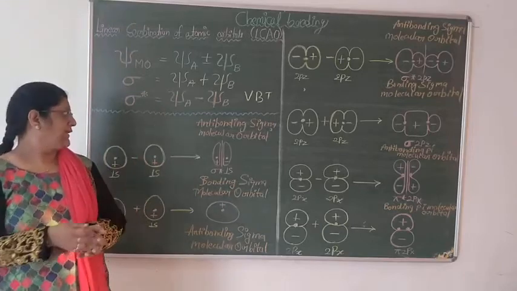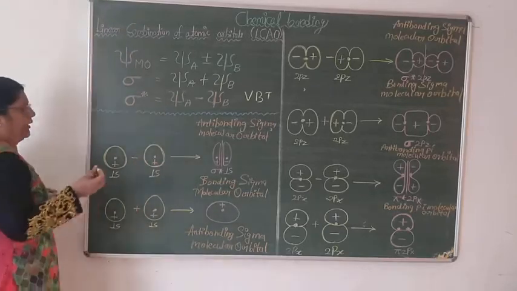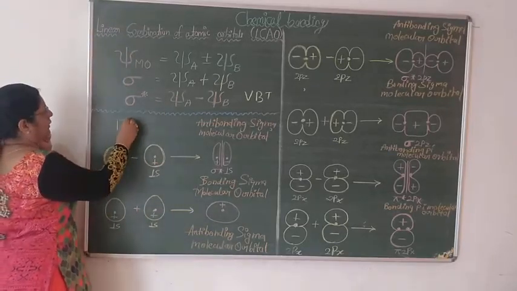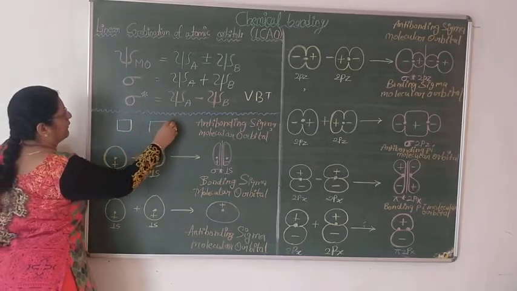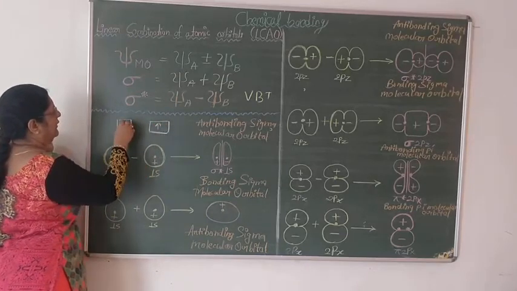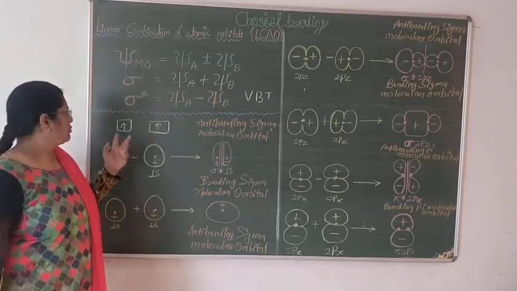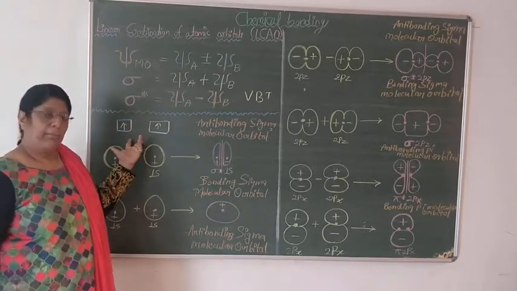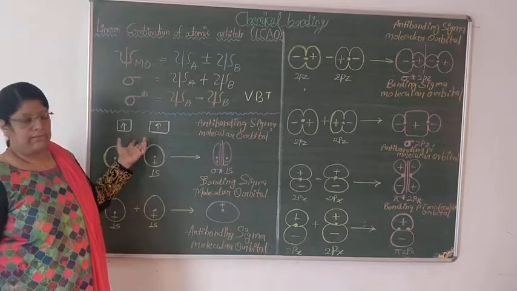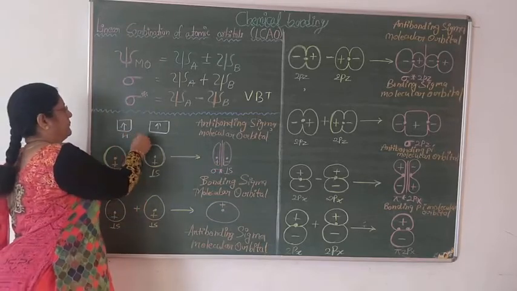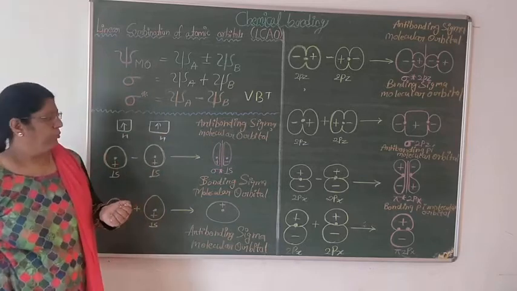What VBT is saying: suppose in any atomic orbital there is an unpaired electron in two different atoms. Suppose I am considering hydrogen.